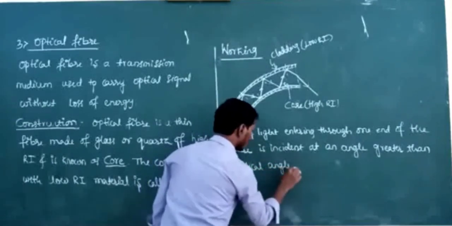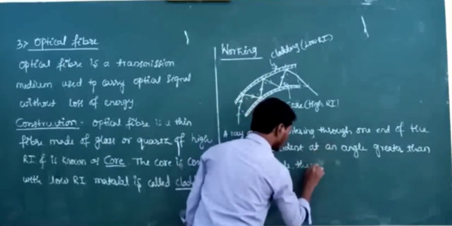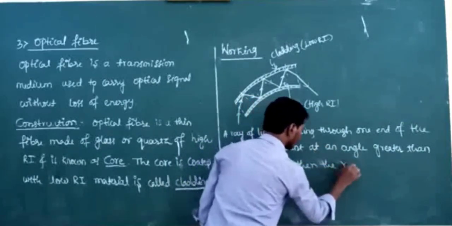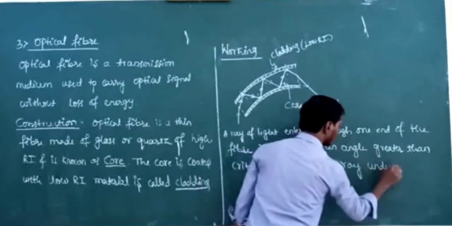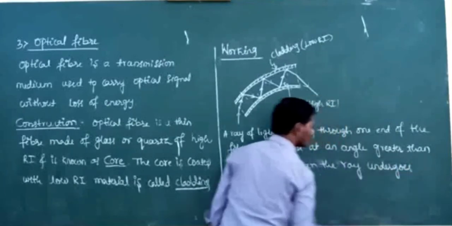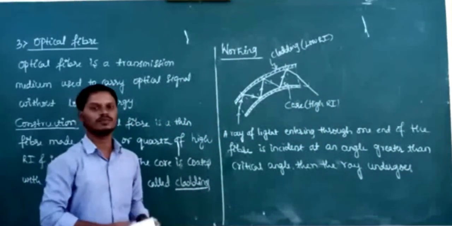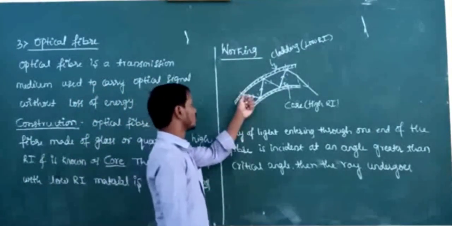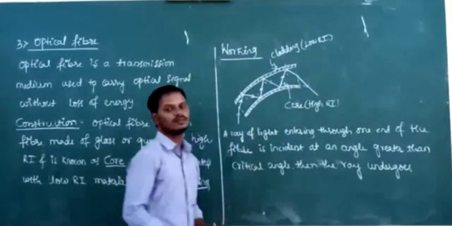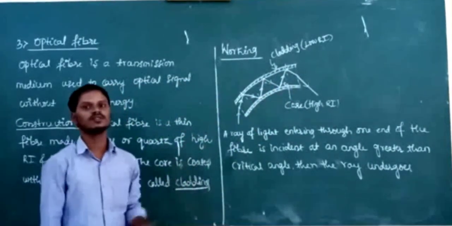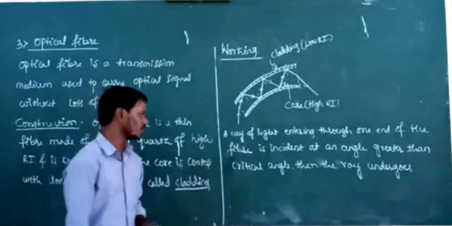Then the ray undergoes multiple total internal reflections. Multiple means a number of total internal reflections. See here, first, second, third, fourth, fifth. How many total internal reflections are in the diagram? Five total internal reflections. These are called multiple total internal reflections.